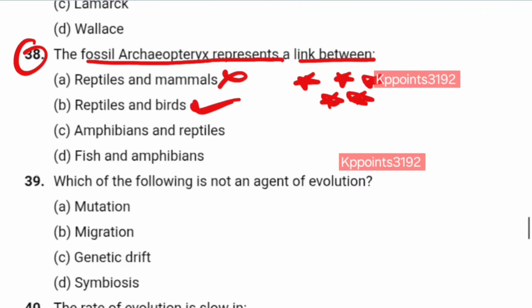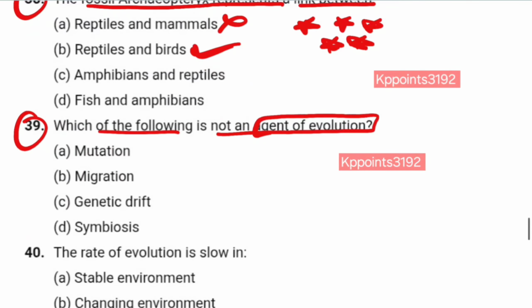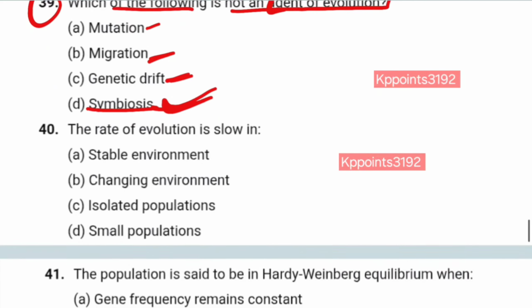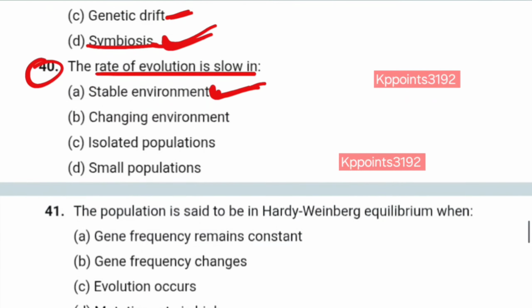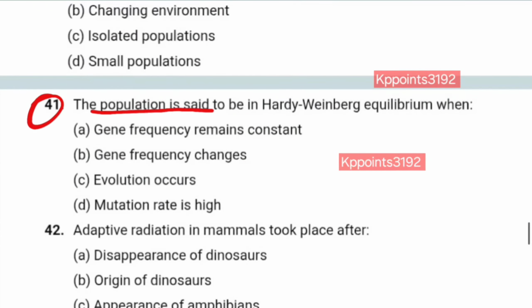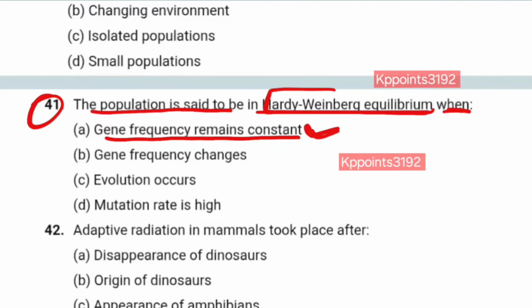Now, question number 39. Which of the following is not an agent of evolution? Mutation is an agent of evolution. Migration, an agent of evolution. Genetic drift, an agent of evolution. Symbiosis, no. Correct answer is D. Now, 40. The rate of evolution is slow in a stable environment? Yes. Number 41. A population is said to be in Hardy-Weinberg equilibrium when gene frequency remains constant? Yes. When gene frequency remains constant, that means Hardy-Weinberg equilibrium.